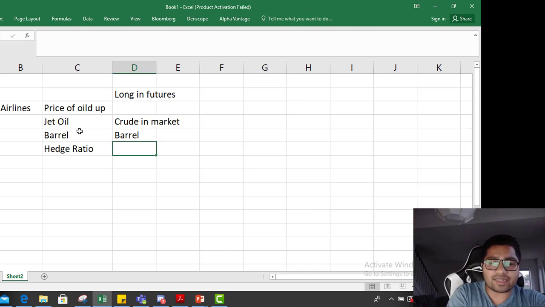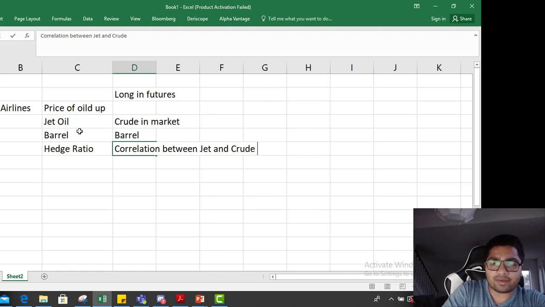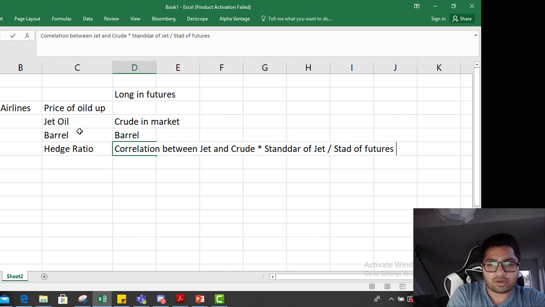How is it calculated? It is calculated as correlation between jet and crude oil multiplied by standard deviation of spot asset, so that is jet, divided by standard deviation of futures on crude.